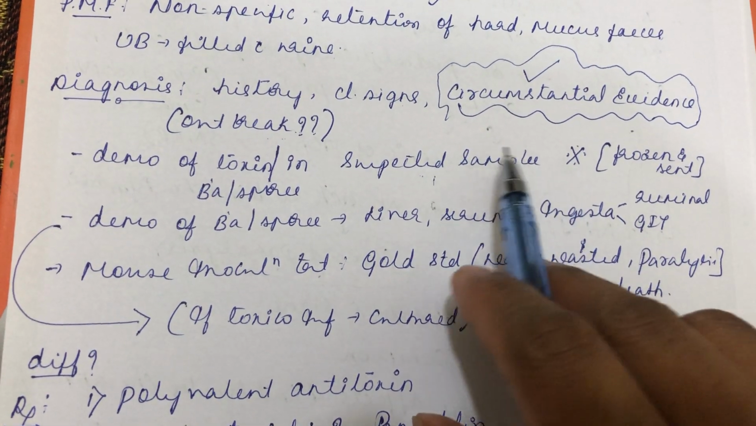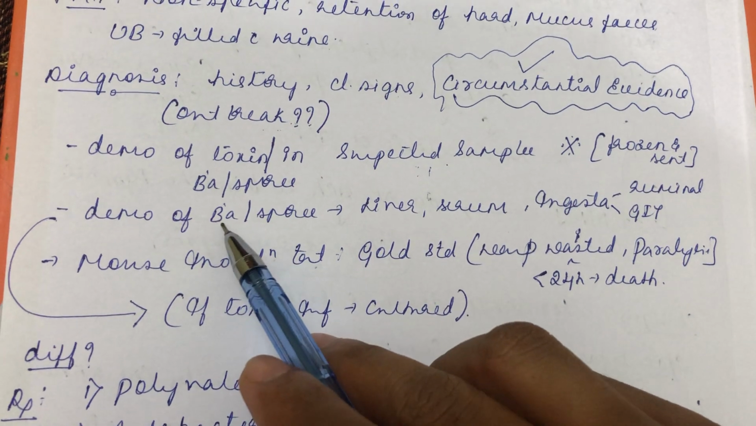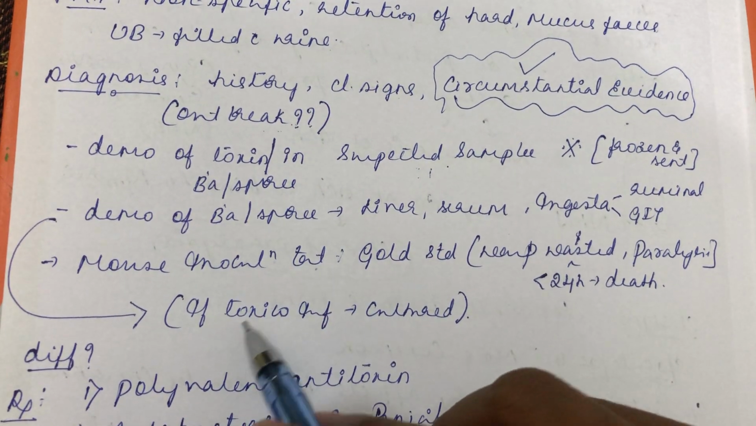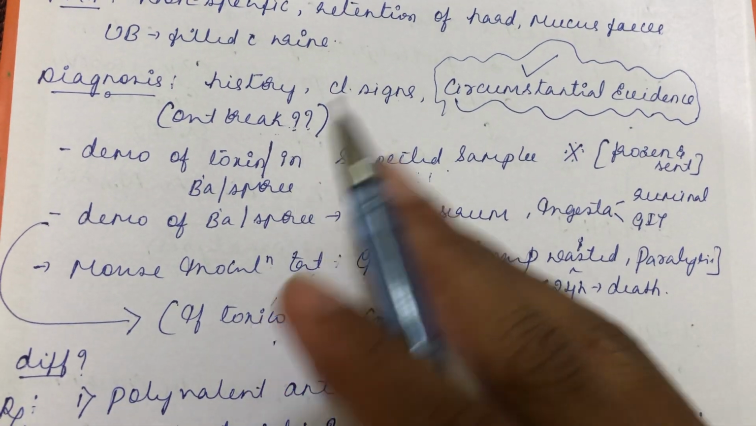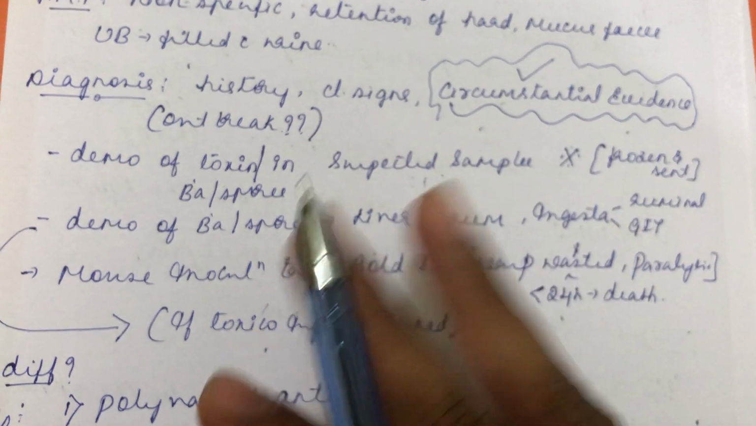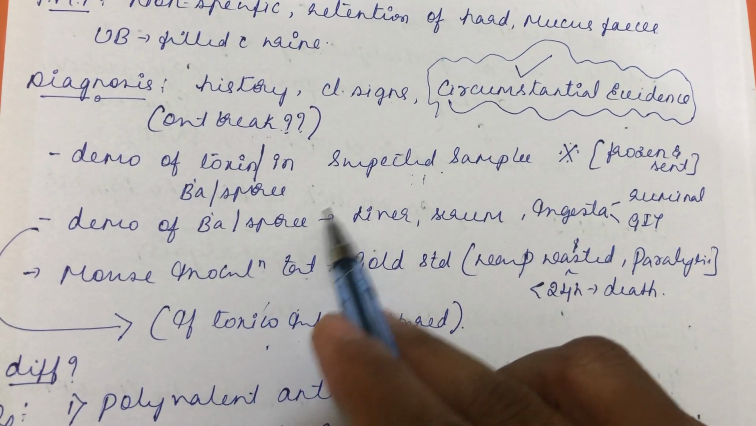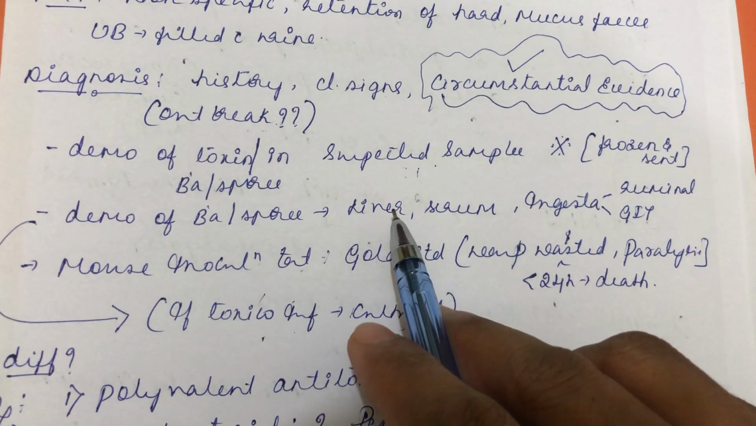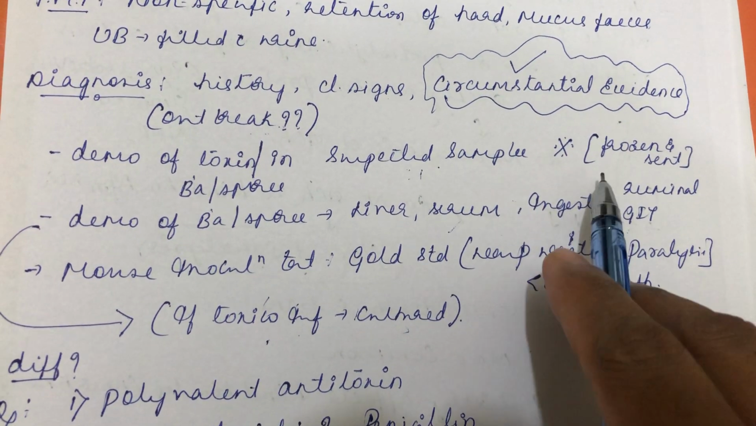So you freeze that suspected sample and send it to the laboratory. Or demonstration of bacteria or spore. Whenever there is toxico-infectious botulism, you can culture it also, in cooked meat media, I think Robertson's cooked meat media. So we have to demonstrate the bacteria or spores after culturing. The samples are liver, serum, ingesta or ruminal content or GIT content, you can take.